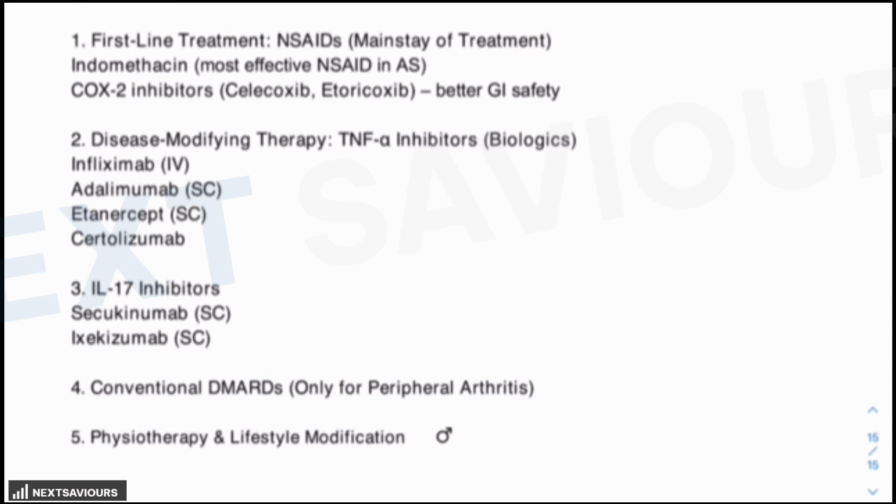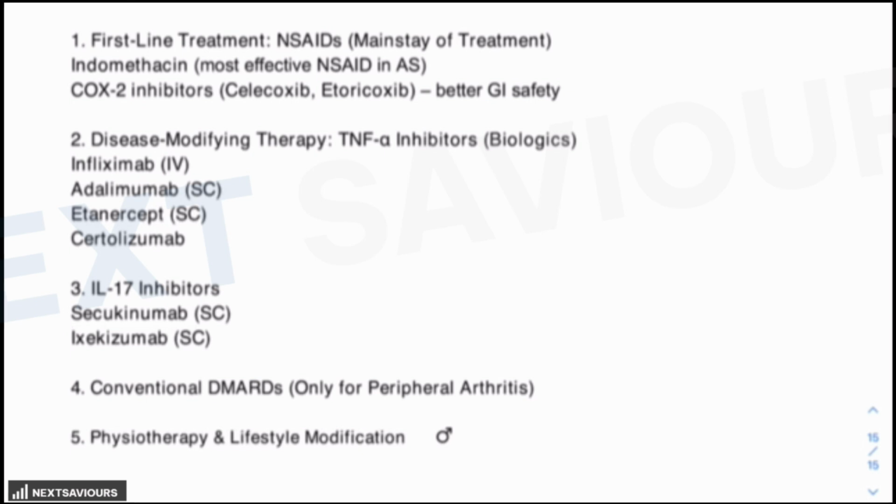And one more thing that you should be knowing, because this question is very, very frequently asked, so you should also be knowing about the management of ankylosing spondylitis. As far as the treatment is concerned, the treatment focuses on reducing the pain and improving the mobility. So, in order to improve the mobility, why? Because to prevent the structural damage from happening.